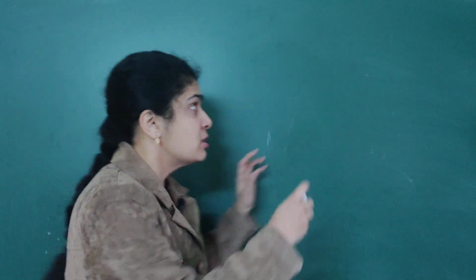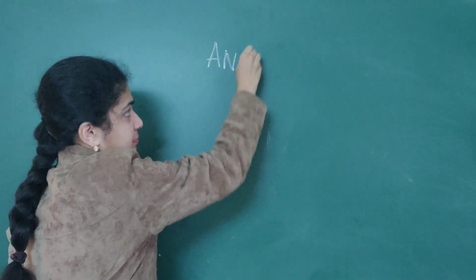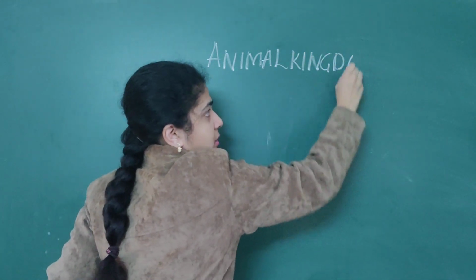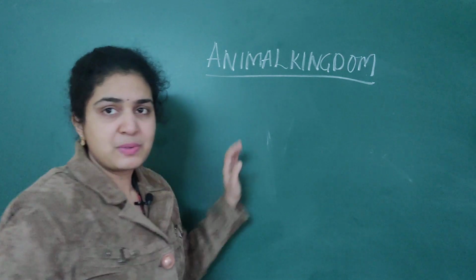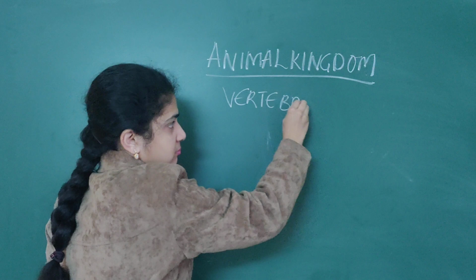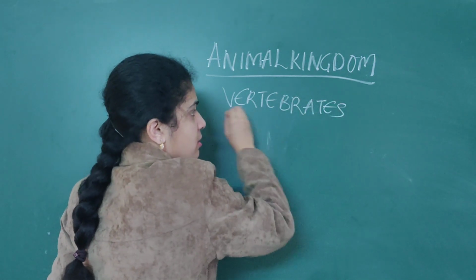What is the speciality of the vertebrates? Vertebrates possess notochord only during embryonic development. Later, it is replaced by bony or cartilaginous endoskeleton. So now, in animal kingdom, especially, we are going to deal with vertebrates. So basically, as I have told you, these two are the specific features.